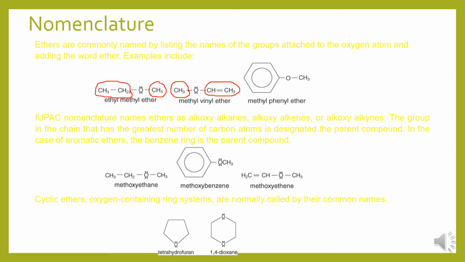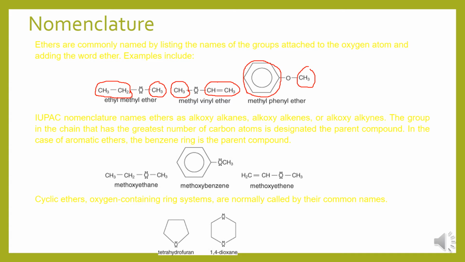The first one is an alkoxy substituted alkane. This one is methyl phenyl ether. Here a methyl group is there and on the other side a phenyl group is there. Therefore, it is methyl phenyl ether. So ethers are commonly named by listing the names of the groups attached to the oxygen atom, on the LHS and RHS side of the oxygen.